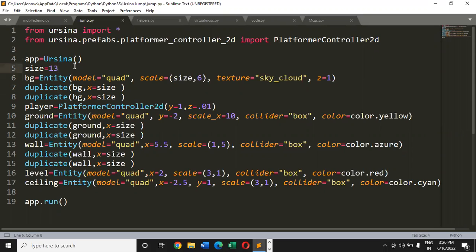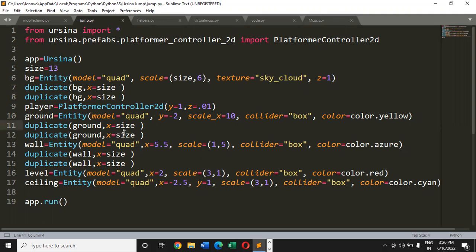So this is the game that we were developing. In the last lecture, we started with this game, and I told you about this background, and we are done with defining the playground. Also, we are done with defining the player, then wall and level, and whatever things we require for the game. And for this game, we are using something called platformer controller 2D, right? Yes, sir. So we have already defined the code with which we are making duplicates of this background. So there are going to be three backgrounds of the same type. Okay. And that's the way you can duplicate anything using the duplicate function.